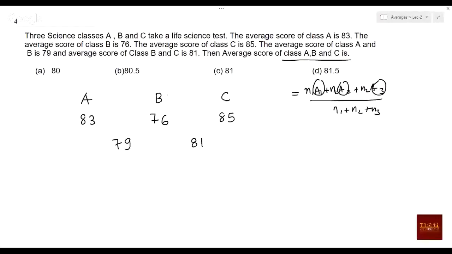Suppose you take 83, 76, 76, and this will be coming 3. It will be coming 4. Same way, if you apply here, it will be coming 4, and it will be coming 5. So you can say the ratio A : B : C will be 3:4:5. Anyway, if you don't understand this part, maybe I'll teach you alligation later. So this will be directly 3:4:5.